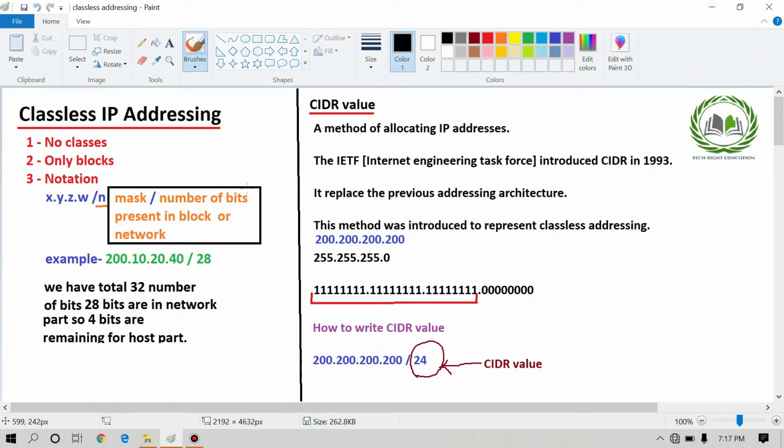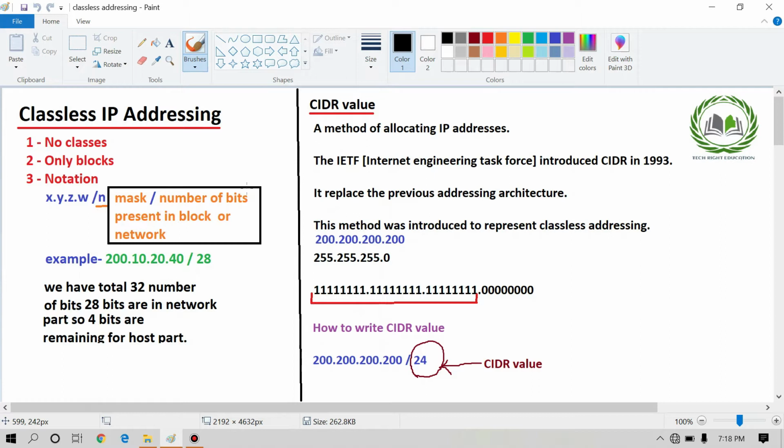In this video, I will discuss classless IP addressing. So what is classless IP addressing? In classless IP addressing, there are no classes. When I was talking about classful IP addressing, I told you that there are 5 classes, class A to class E, and these classes have their own range of IP addresses. But when we talk about classless IP addressing, as its name says, there are no classes, they are independent. We can use any IP address with any subnet mask.